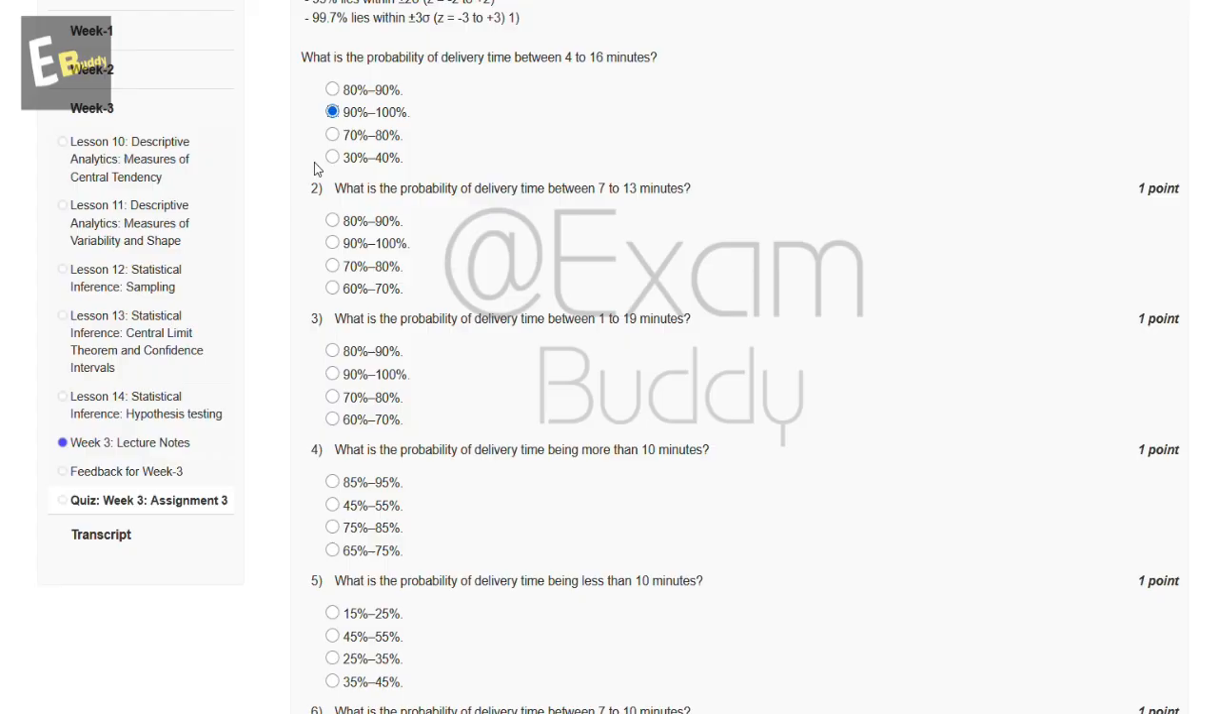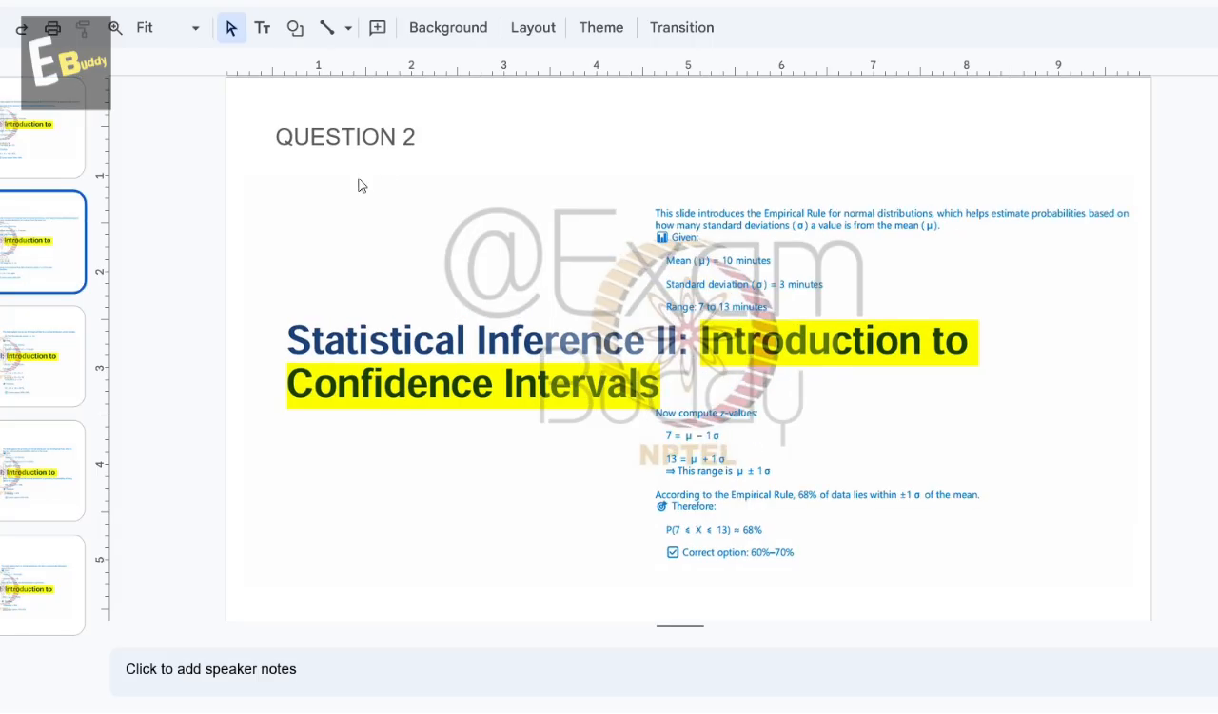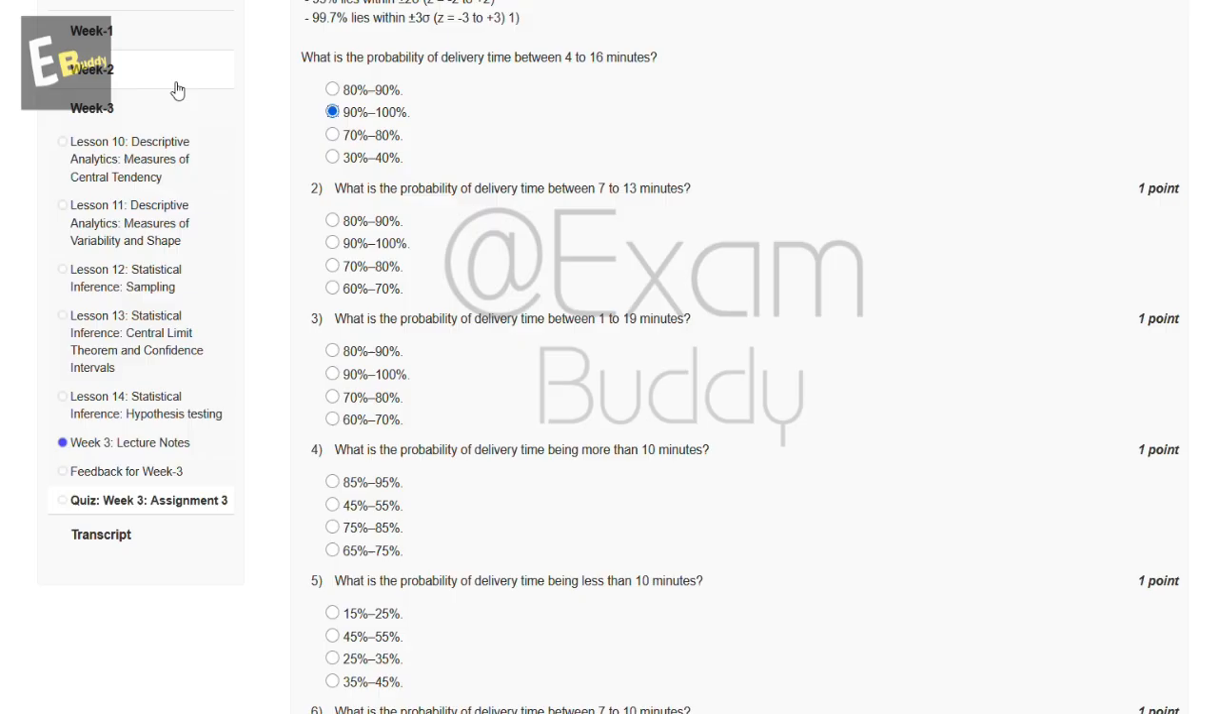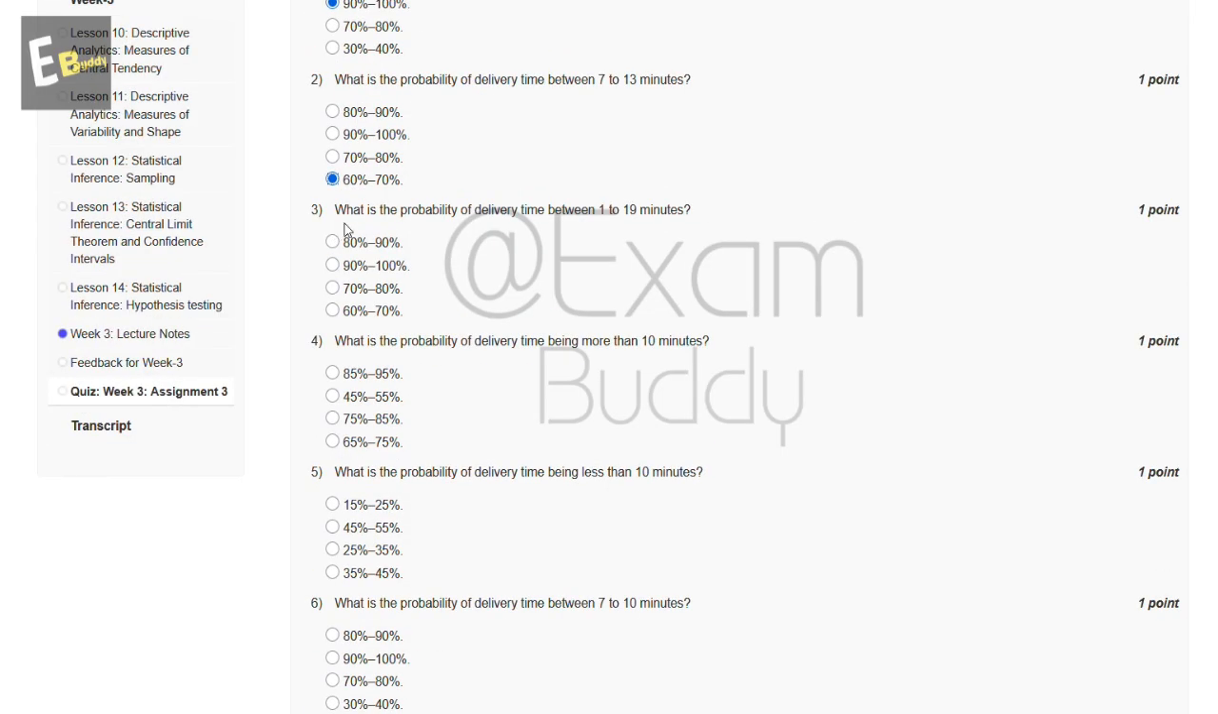So now let's check the second question answer. So these are the calculation and the answer is 60 to 70%. So option D is correct. Now the third question is, what is the probability of delivery time between 1 to 19 minutes?